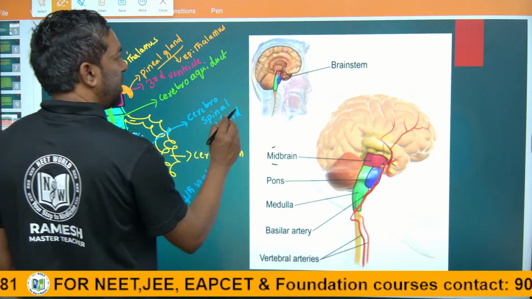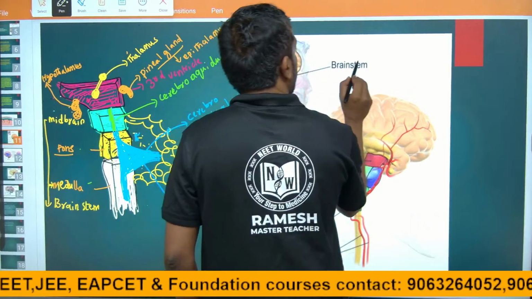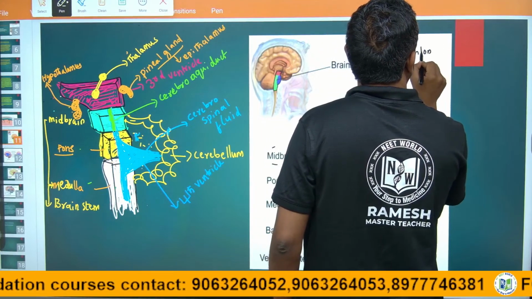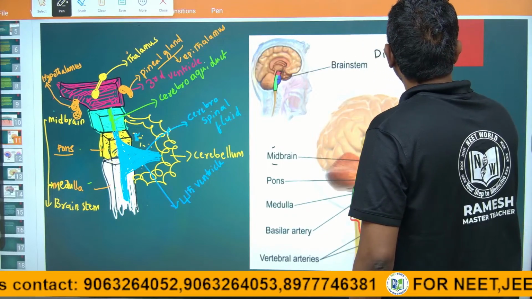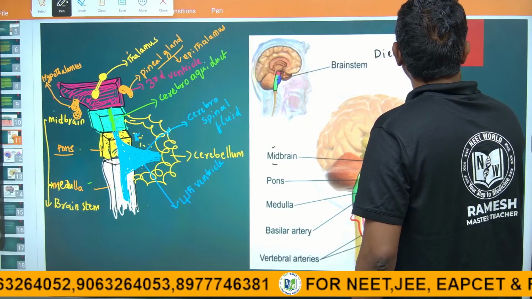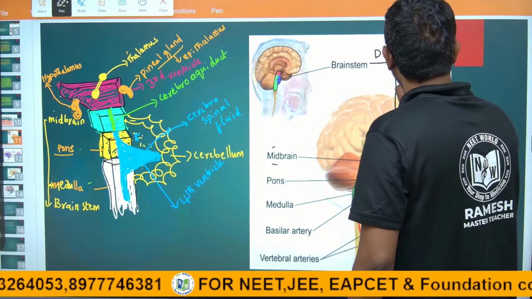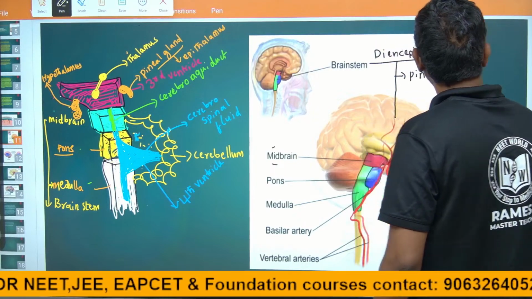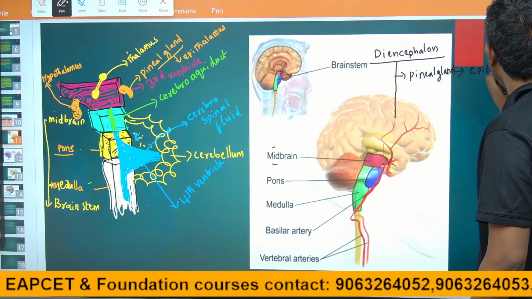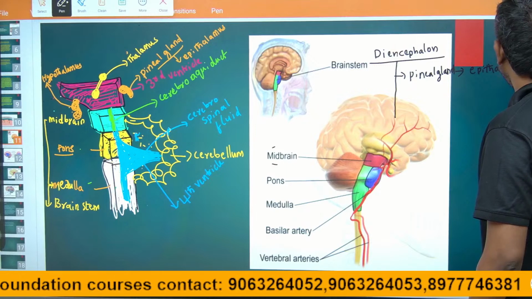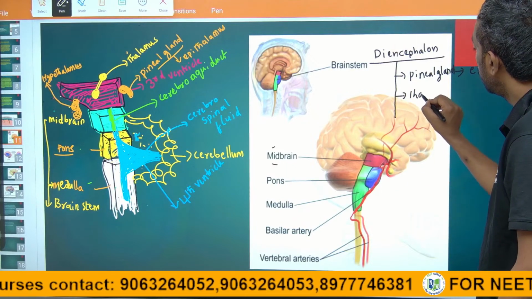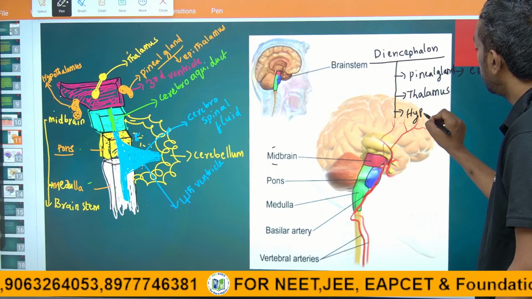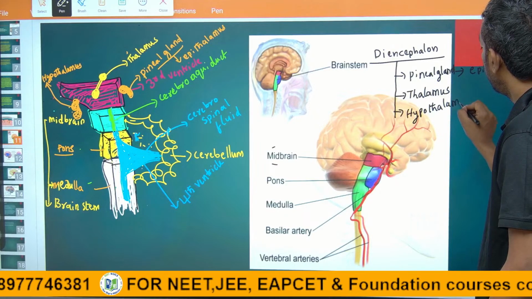What is the diencephalon? I am going to write it here. The diencephalon has three parts: the pineal gland, whose other name is epithalamus, the thalamus, and the hypothalamus.